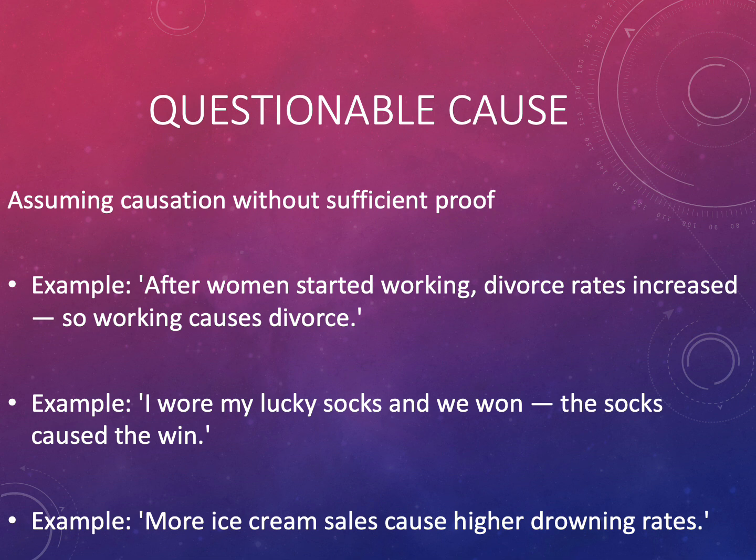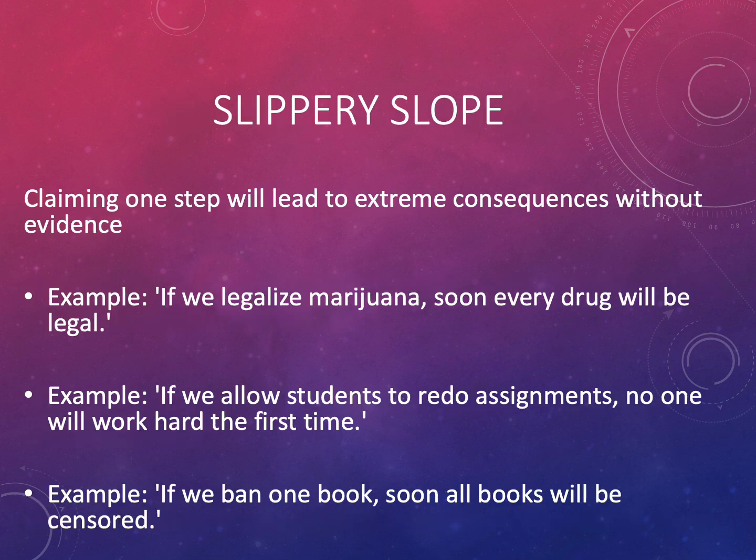The second example is, I wore my lucky socks and we won. The socks caused the win. The lucky socks example mistakes coincidence for cause. The last example is, more ice cream sales cause higher drowning rates. The ice cream and drowning correlation ignores the real factor. Hot weather increases both swimming and ice cream sales.